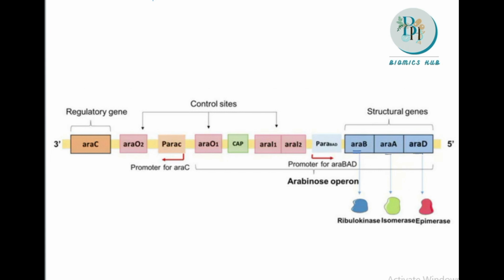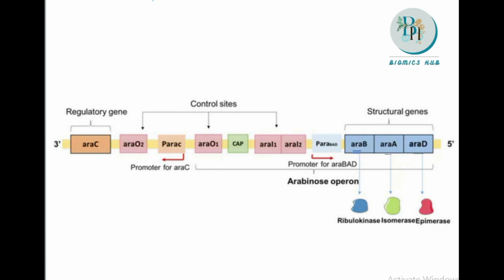Before that we have to know what this Arabinose is. Arabinose is a 5 carbon compound, and it will be utilized by the bacteria as a food source. Whether in the presence or absence of glucose, this Arabinose, a 5 carbon compound, will be utilized by the bacteria in the absence of glucose. When there is a lack of glucose, this Arabinose will be utilized, but it is not utilized in the Arabinose form. It needs to be converted into some other compounds for utilization.